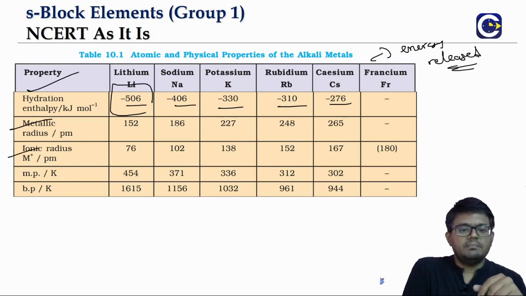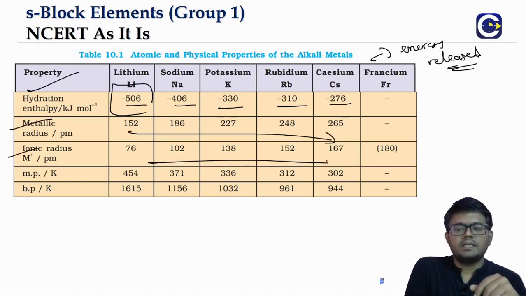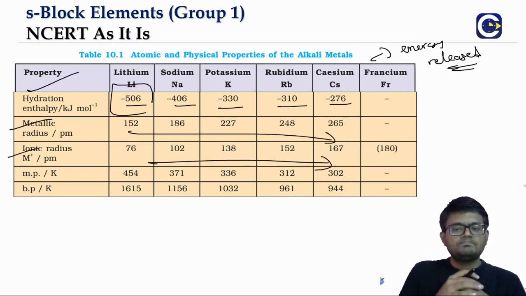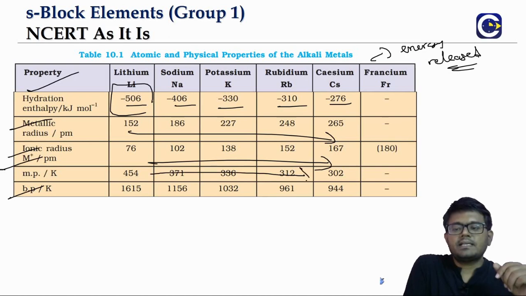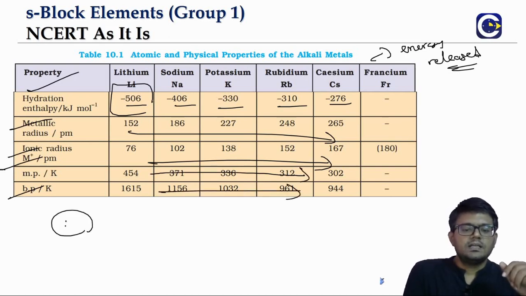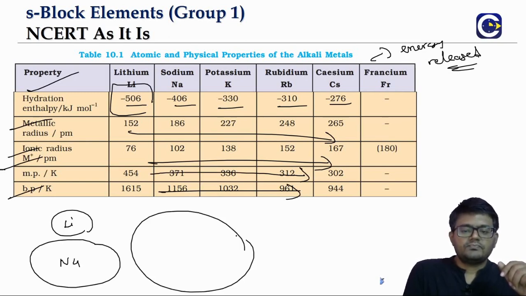The metallic and ionic radius values will keep increasing. When it comes to melting and boiling points, they are decreasing as we go down the group. Why? Because lithium, sodium, potassium all give the same one electron, but the size is increasing.